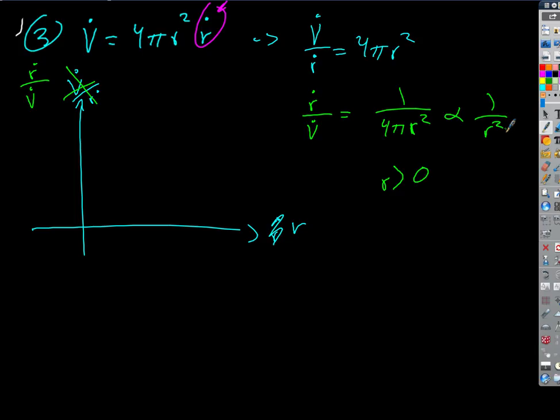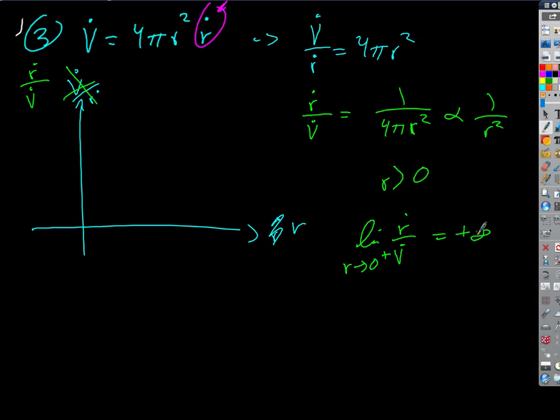Well, as R approaches 0 from the right, let's take a limit. The limit of R dot over V dot as R approaches 0 from the right. Small positive radii would be what? 1 over 0 plus squared is 0 plus. 1 over 0 plus. Positive infinity.